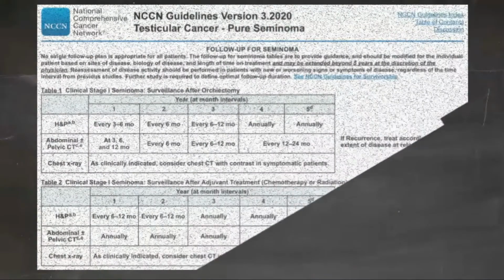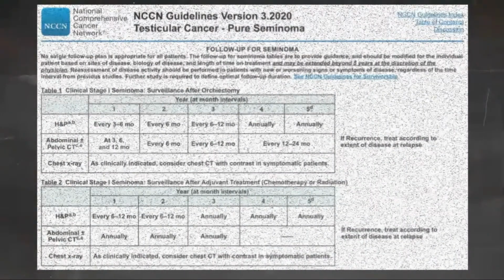Follow-up for pure seminoma stages 1A and 1B after primary treatment. Although no single follow-up plan is applicable to all patients, the NCCN panel has provided guidance for the follow-up of patients with testicular GCTs for the first 5 years after the completion of therapy. These recommendations may be individualized and extended beyond 5 years at the discretion of the physician. Follow-up strategies for patients with stage 1 seminoma vary according to the treatment modality received by the patient, surveillance versus adjuvant therapy.